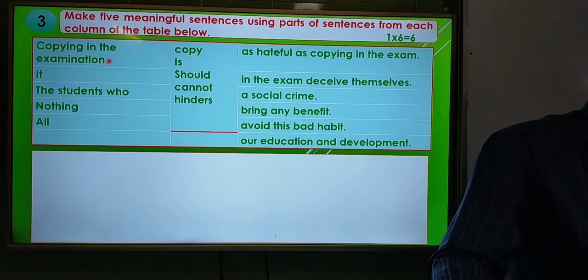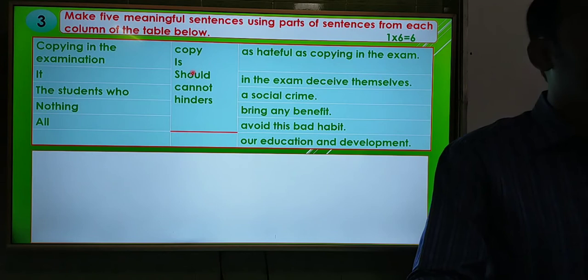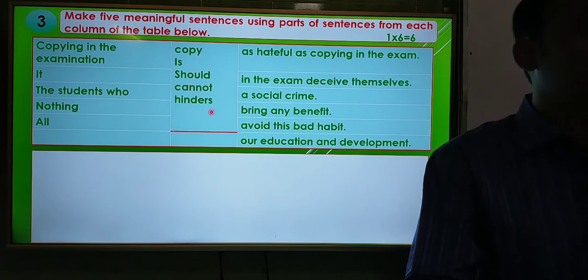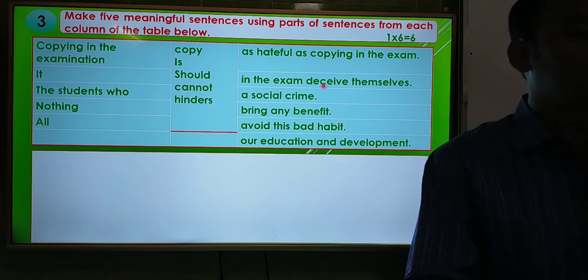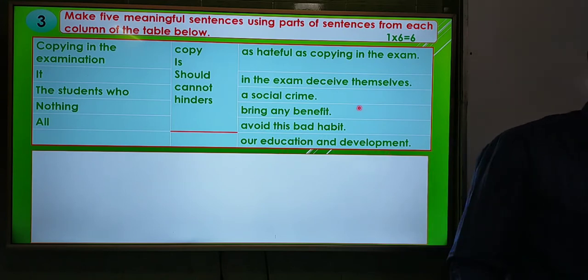In the first column, copying in the exam, the students who copy, nothing, and all. And in the second column, is, should, cannot, hinders. And in the last column, as hateful as copying in the exam, deceive themselves, a social crime, bring any benefit, avoid this bad habit, our education and development. These are the columns. So dear students, you have to write down 6 sentences from this table.